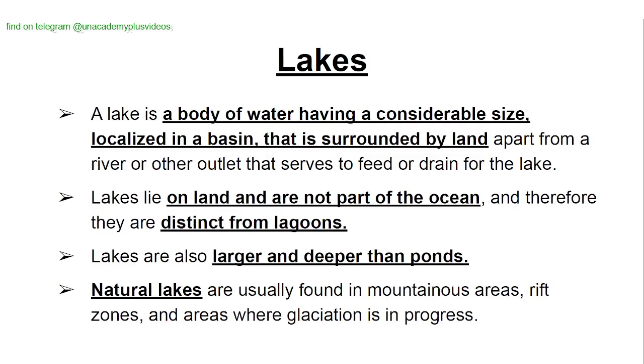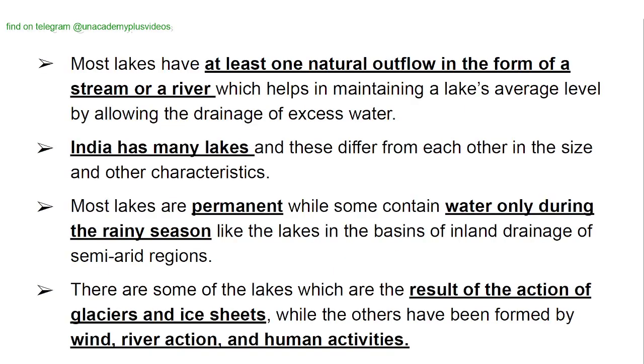Lakes in India. A lake is a body of water having a considerable size localized in a basin that is surrounded by land, apart from a river or other outlet that serves to feed or drain the lake. Lakes lie on land and are not part of the ocean, and therefore they are distinct from lagoons. Lagoons are actually a part of the ocean. Lakes are also larger and deeper than ponds. Natural lakes are usually found in mountainous areas, rift zones, and areas where glaciation is in progress.